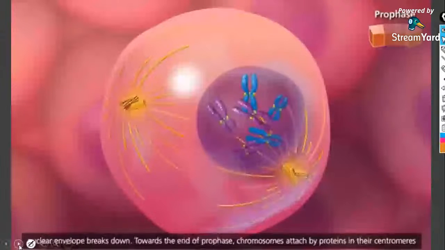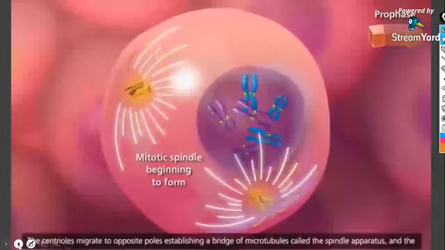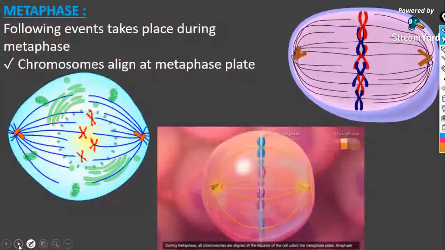Okay. Fine. So now we are moving on to metaphase. Look, you can see all the chromosomes. The hallmark event occurring is chromosomal alignment. Chromosomes align at the metaphase plate. They align at an equatorial plate, exactly at the center, and that is known as the metaphase plate or the equatorial plate.